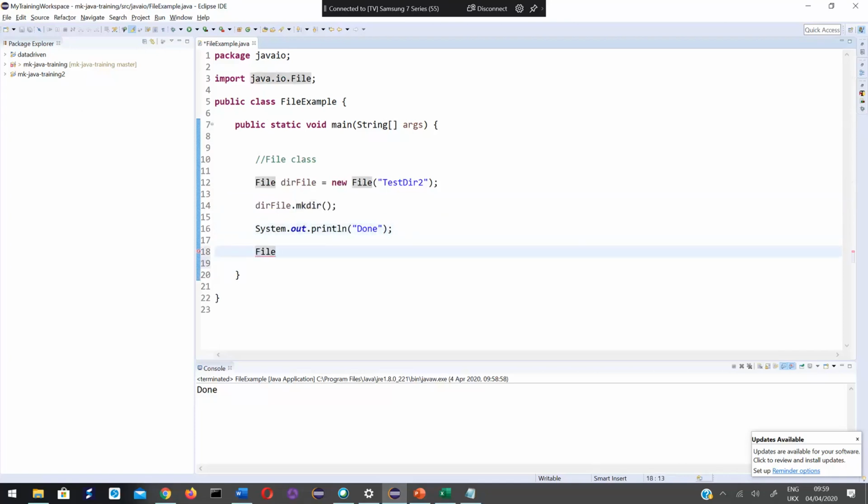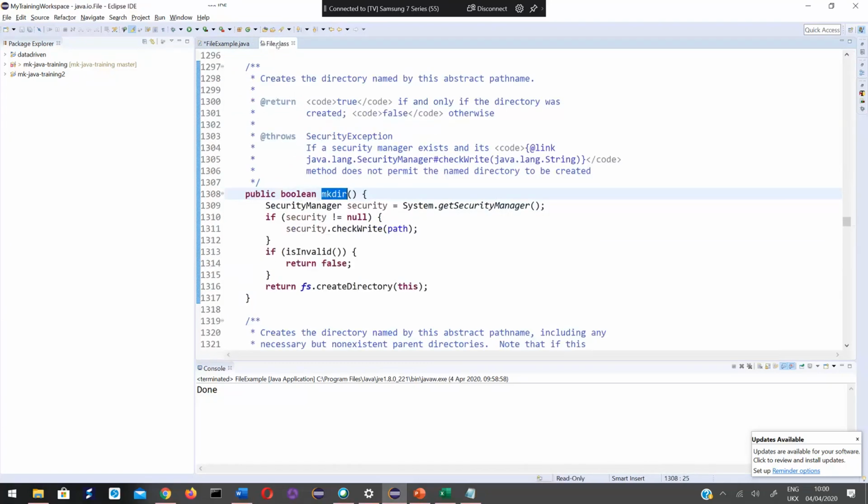Where did you get this mkdir method from? That's what this File class has. If you go inside, this is the File class, and it has the mkdir method. So first I have created an object of this File class, then using that object dot, I'm calling this method.